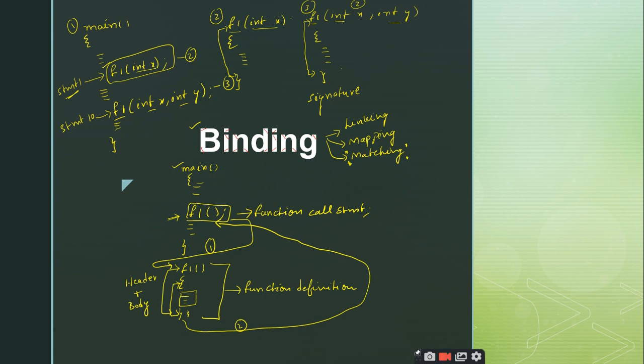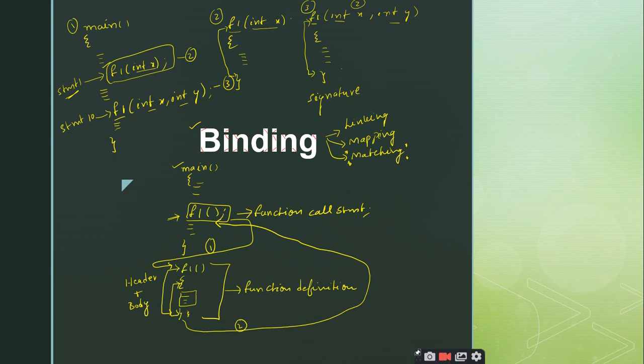For variables, we have the identifiers and the corresponding addresses. So when you have to match the identifier with the addresses of the variables, that is also called binding. So remember one important point we have just discussed: binding is a concept which is related to both the variables and the functions.